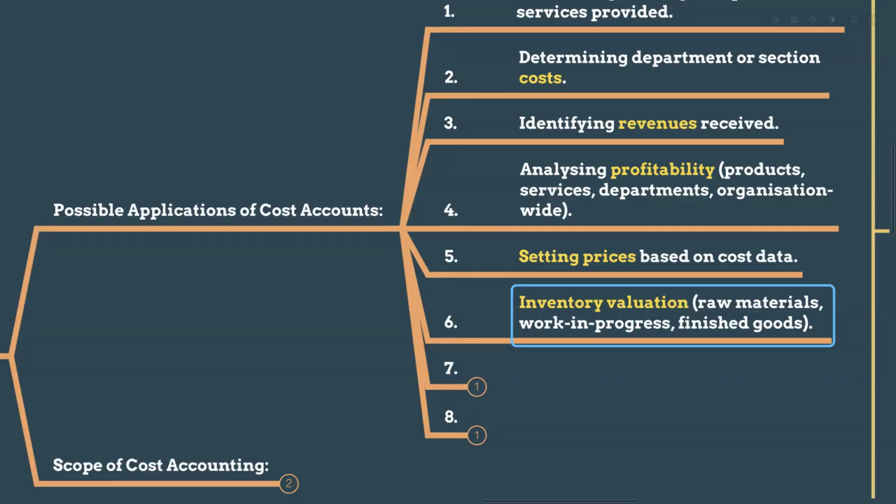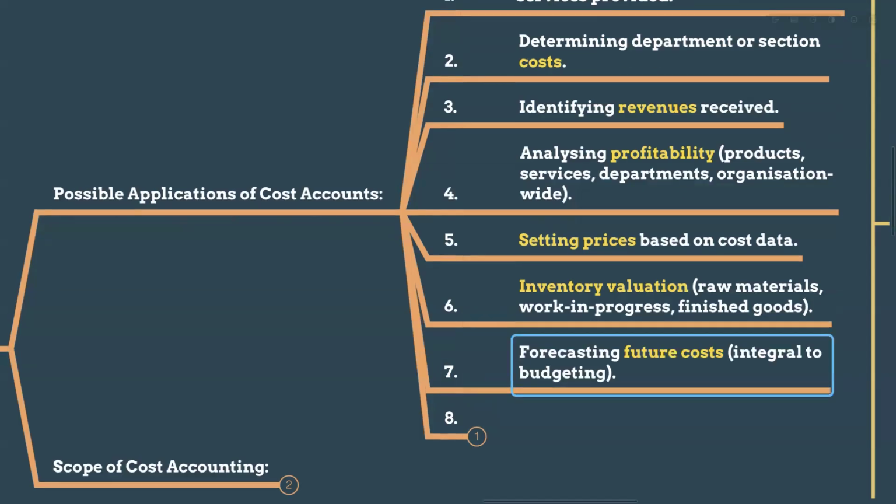How much we have purchased for the raw materials? How much we have used? How much is in work in progress under the production? So how much we have produced as finished goods? So these data are cost data. So the inventory valuation purposes, and forecasting the future cost, right?